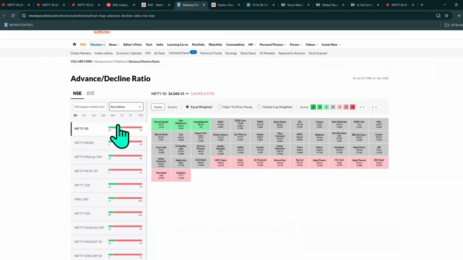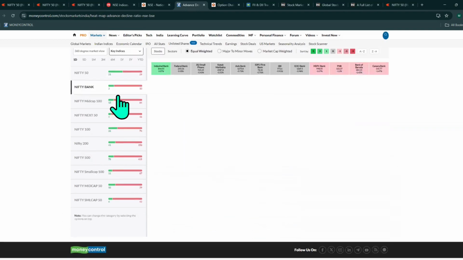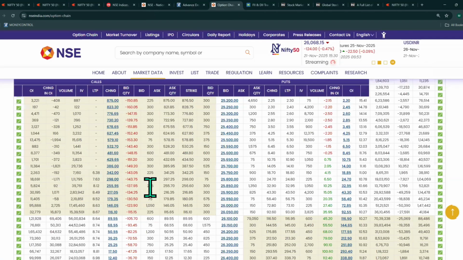In Nifty 50 specifically, only 21 companies are positive and 29 companies negative. So the data is bearish. In Nifty Bank also, 10 companies closed negatively. So the data is bearish. Now let's come to the option chain.